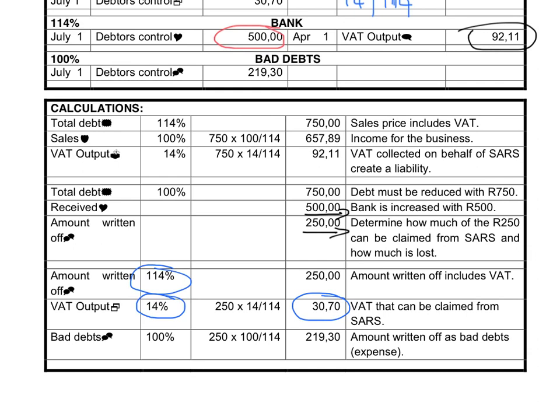The bad debt section will be 100% of the 114%, and that means that the bad debts portion will be 219 Rand and 30 cents. When we record this entry, we will have a look at the ledger and see how we have to record this.